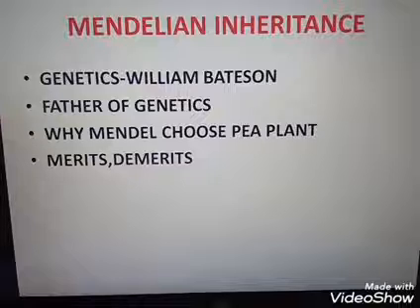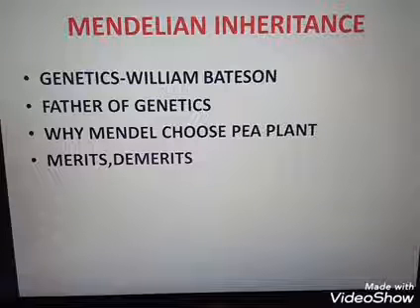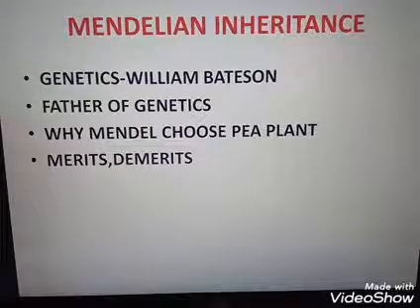The term genetics was coined by William Bateson, and the father of genetics is Gregor John Mendel. Mendelian inheritance has some merits and also demerits. Demerits means, at that time, Mendel conducted his experiments from 1860 to 1863, and people at that time did not believe that a statistical or mathematical approach could be included in biology, and Mendel also could not give a typical proof for his conclusions. Clear?